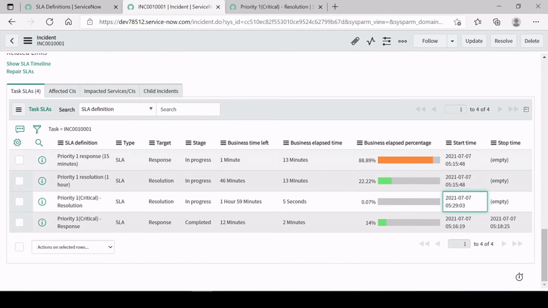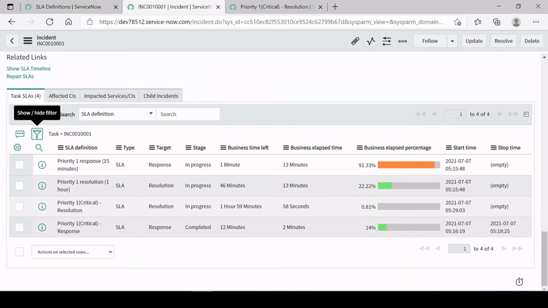There is some issue with this priority 1 response for 15 minutes. This is not our SLA, right? This is something which we have not created. We have created this one and this one, right? Okay, we need to check that, this 1 minute it is saying. Okay, fine, we are not talking about this. So yeah, for this resolution one, if you refresh it, this percentage will also get calculated, right?